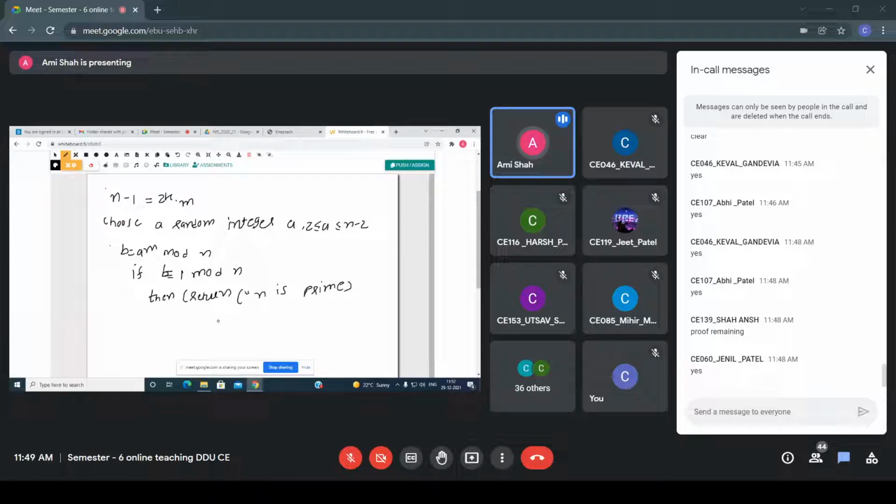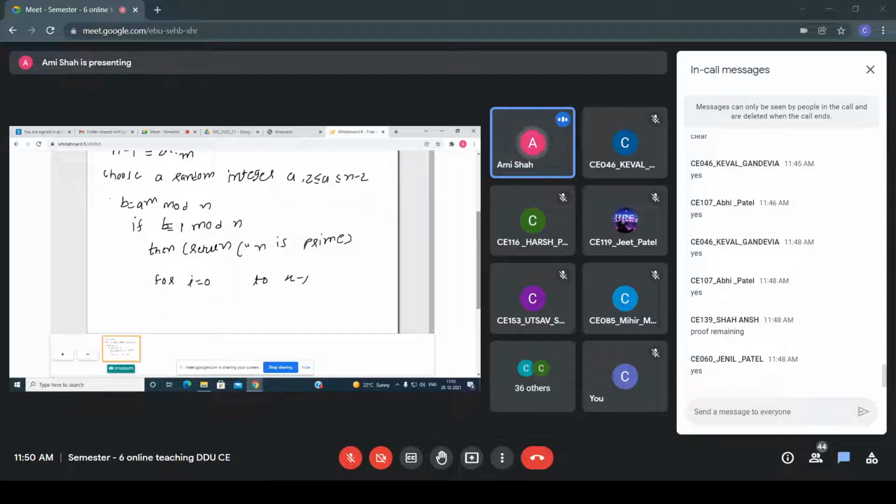If the algorithm says prime, it may be possible that the number is composite and the algorithm returns prime with some small probability epsilon. So first of all, you have to check a raised to m mod n. If b is congruent to 1, then you can say that n is prime. Now what do you have to do next? For i equals 0 to k minus 1, you have to repeat the loop. First understand the algorithm, and then based on that I will explain the proof.